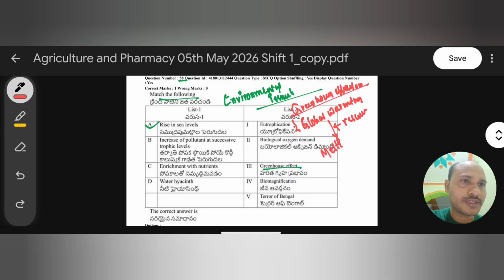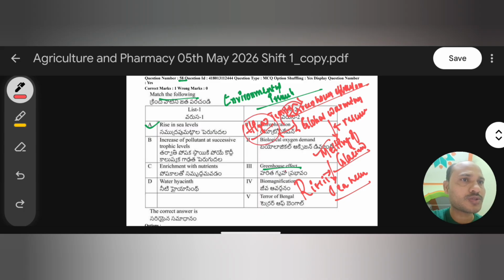Due to high temperature in the greenhouse effect, there is melting of glaciers. Once the glaciers melt, the sea level rises. Why does the glacier melt? Because of high temperature, which is due to the greenhouse effect or global warming.